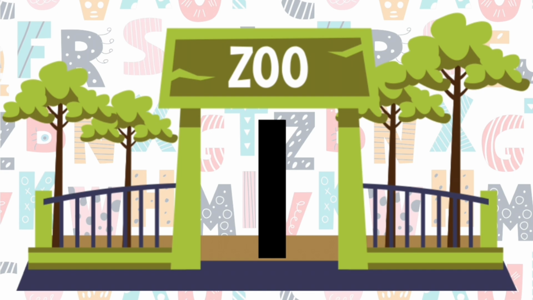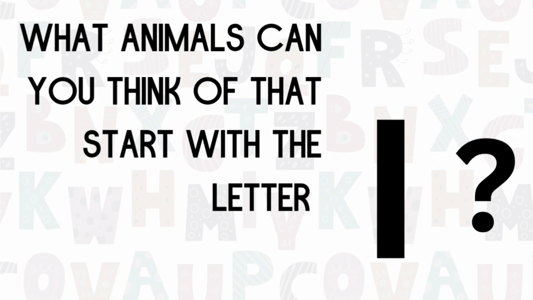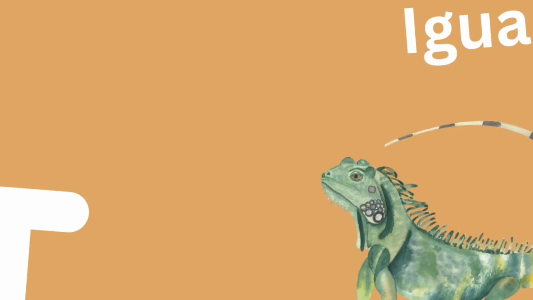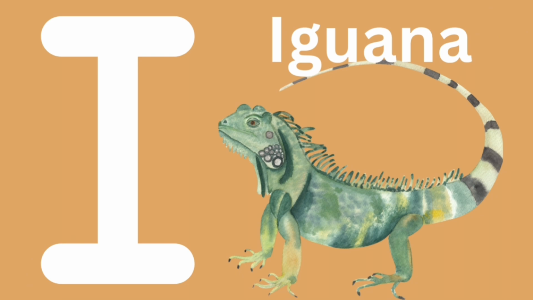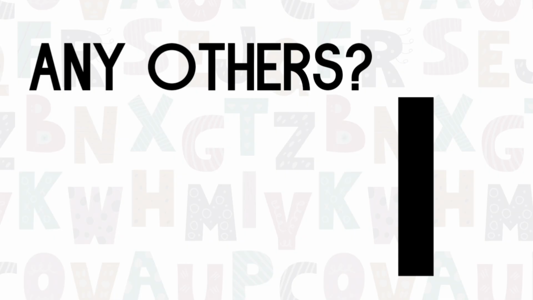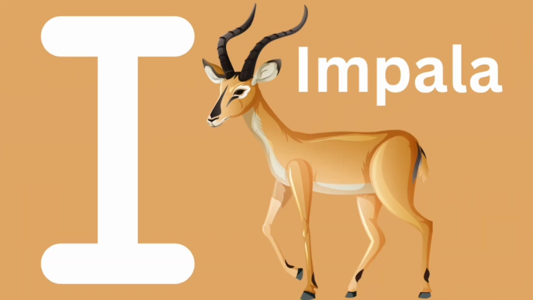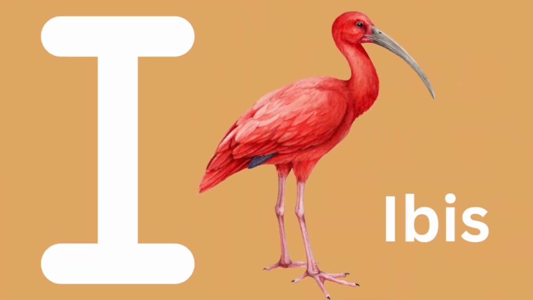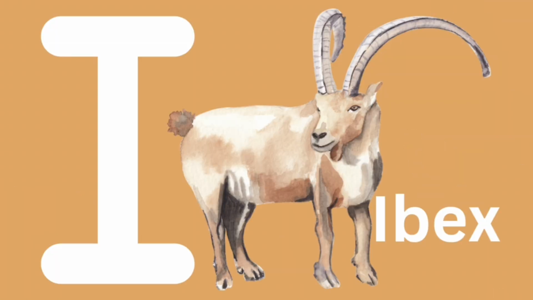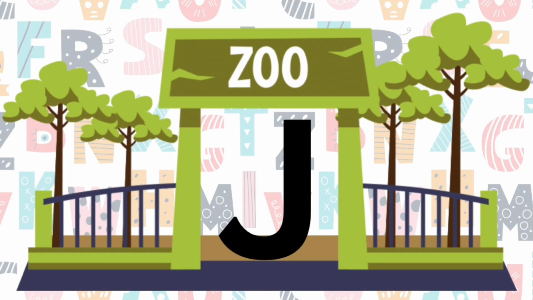This is the letter I. The I says I and I. What animals can you think of that start with the letter I? What about an iguana? Iguana. Are there any others? This one's kind of hard. What about an impala? Impala. Or an ibis? An ibis. Or an ibex? Ibex.